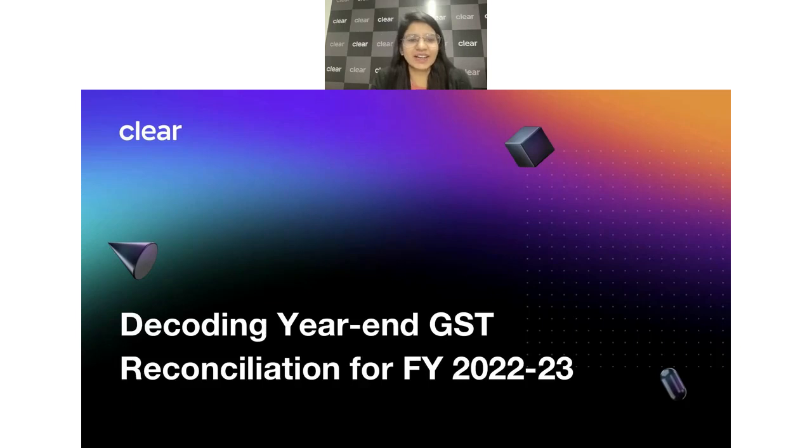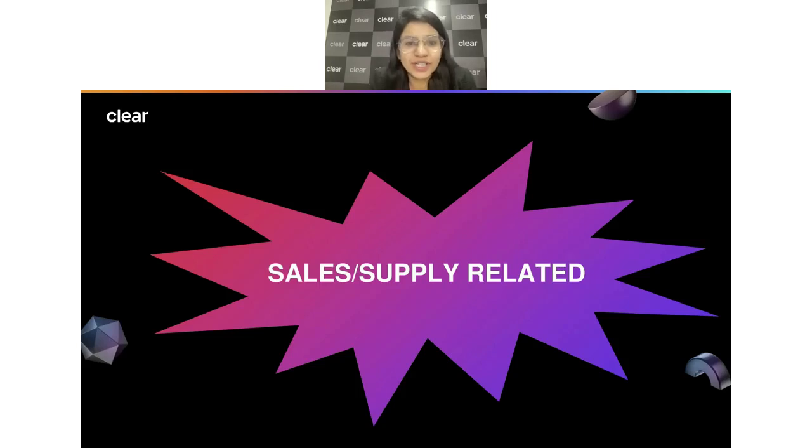So with this, we'll just start today's session, which is decoding year-end GST reconciliation for FY 22-23. Whenever we think of reconciliation, there may be something in relation to outward, there may be something related to our inward. There are certain things which we should file so that we don't end up paying more taxes, or interest or penalties, to the government. So there's something we have to always keep in our mind. Just to understand all this, we have categorized this part.